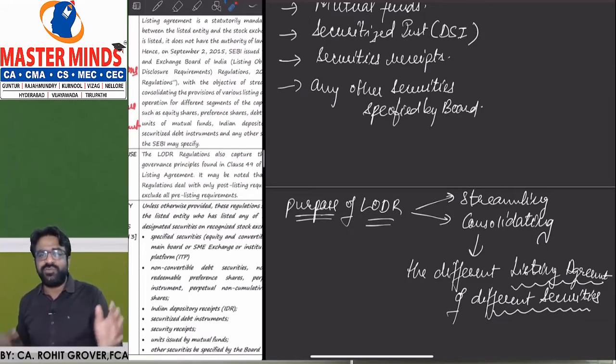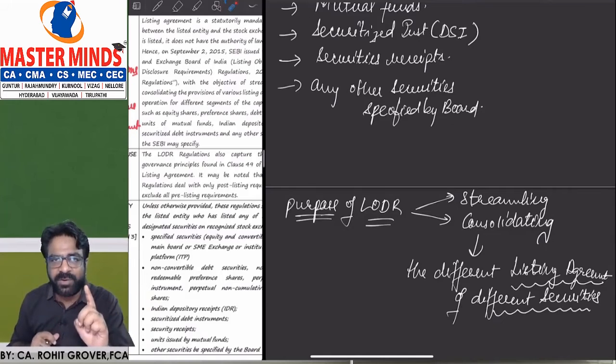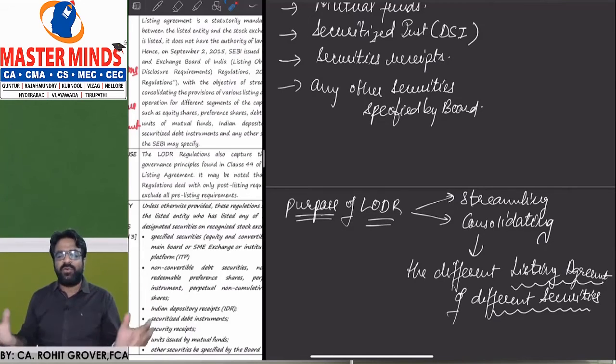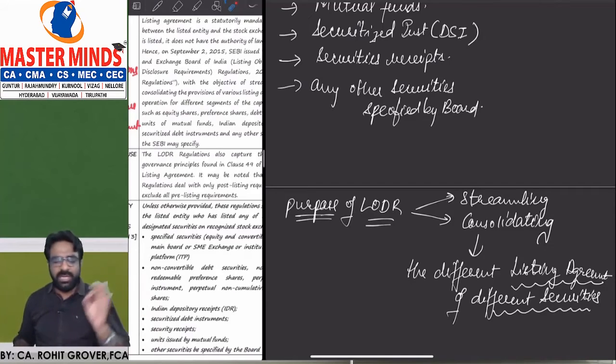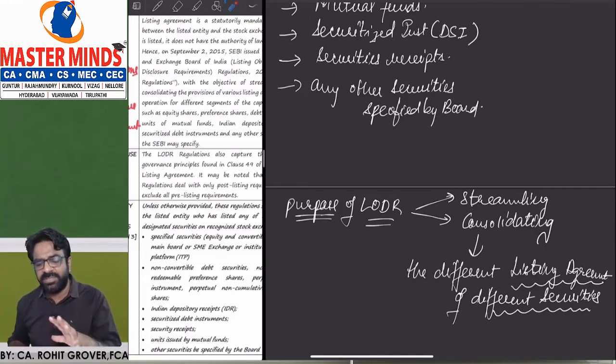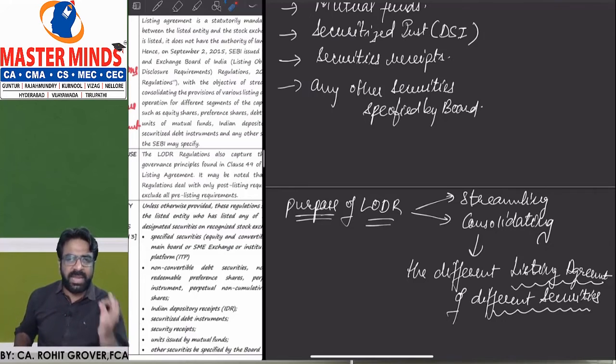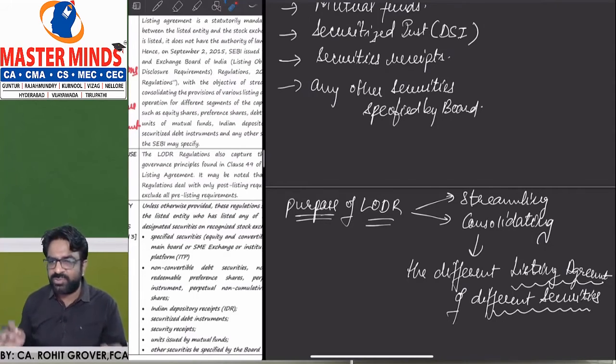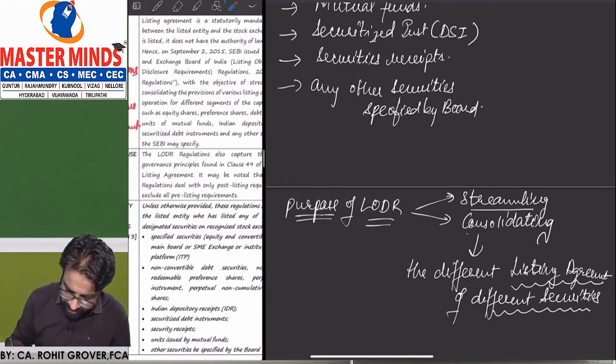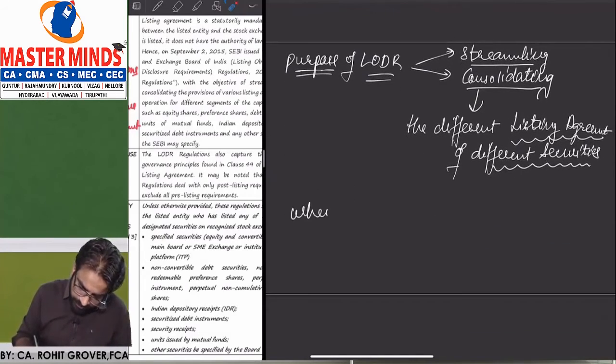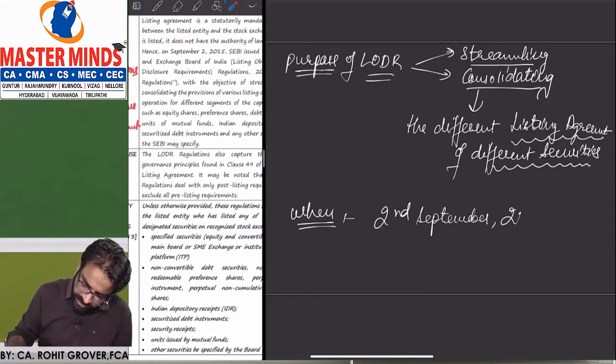The main purpose was to streamline and consolidate at one platform so that LODR can take care of everything. So if you are having mutual funds, equity, preference, debt, securitized instruments, or an IDR, anywhere LODR will be applicable. The main purpose is to streamline and consolidate. Remember this. So when did it come, sir? It came on 2nd September 2015, issued under the SEBI Act 1992.